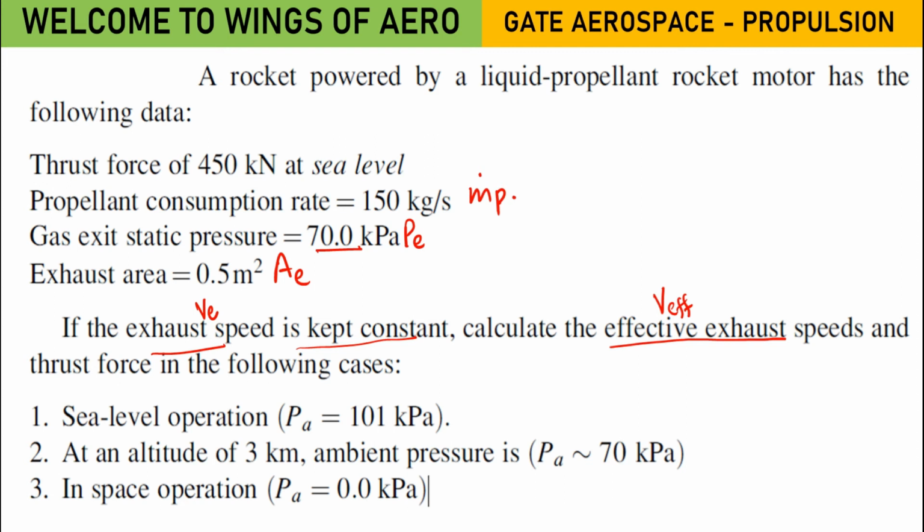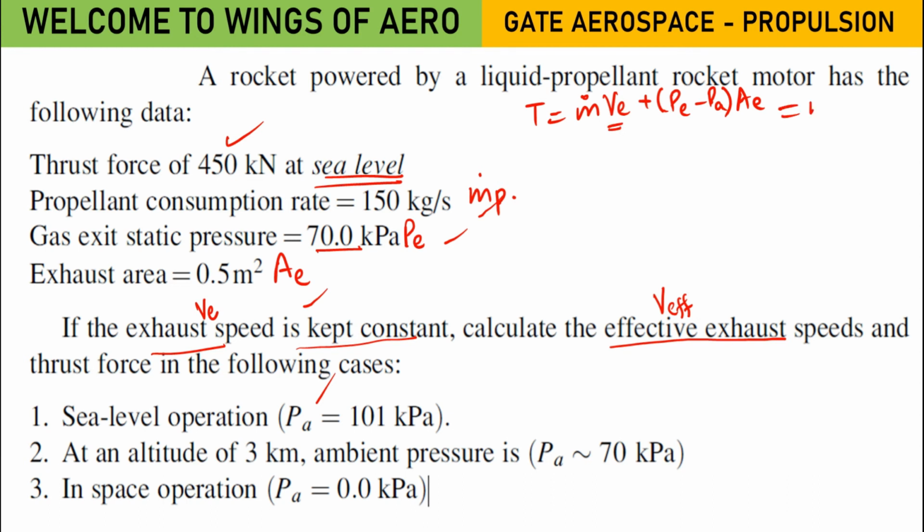So how to solve? What is the formula for the thrust? Thrust, you remember, again the same thing: m dot VE plus PE minus PA into AE. So PA is also provided, PE is given, AE is given, and m dot is given. At sea level the thrust is given, so we can find out VE.